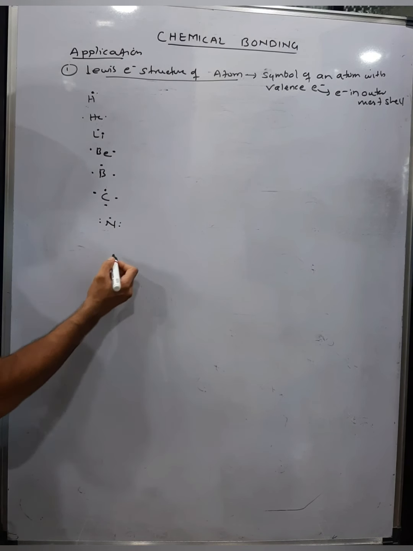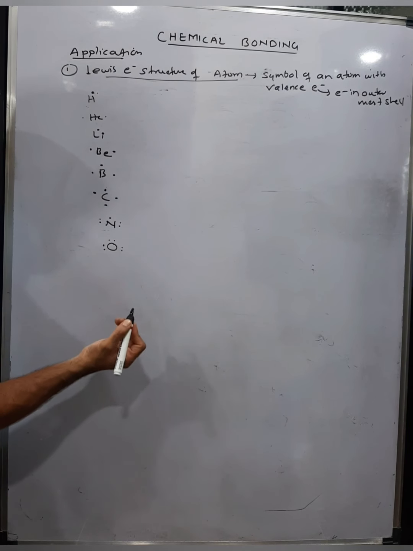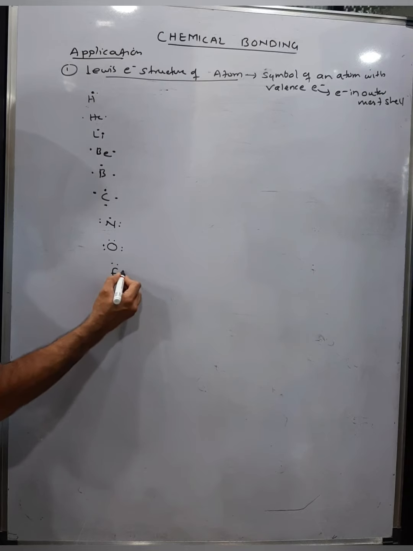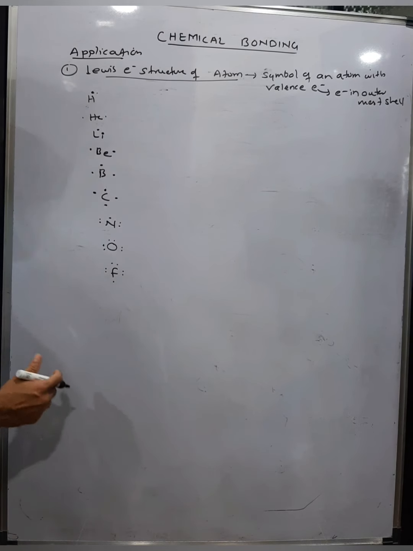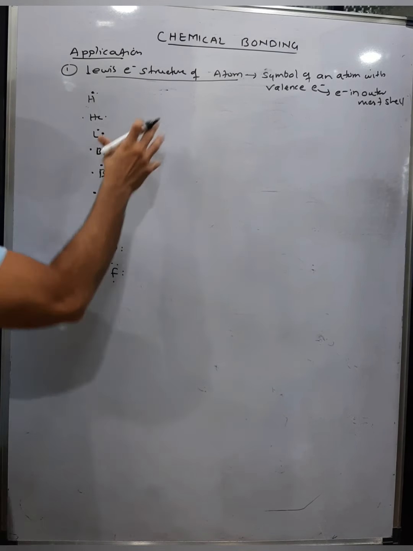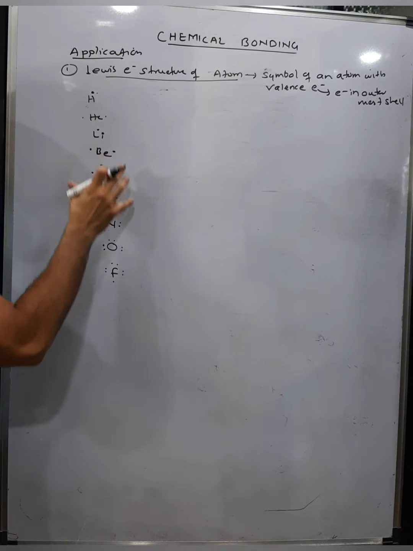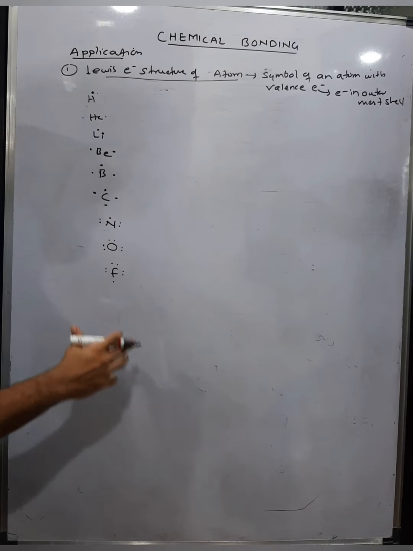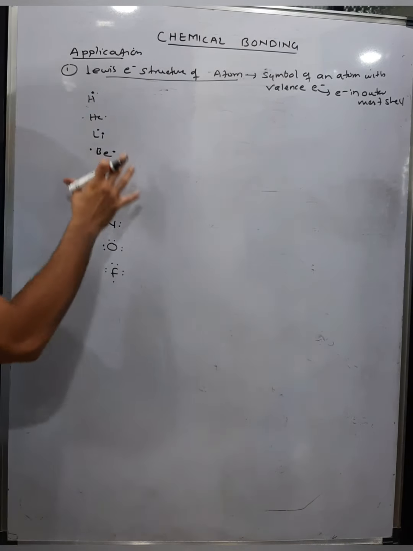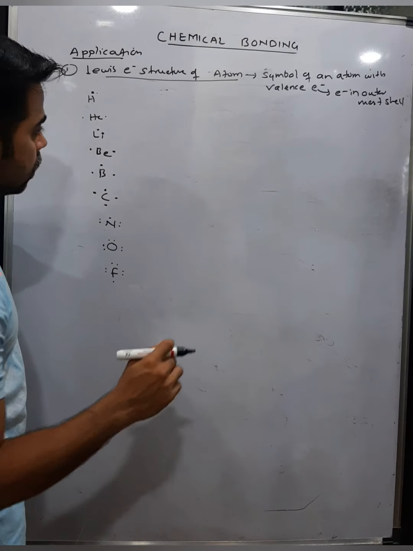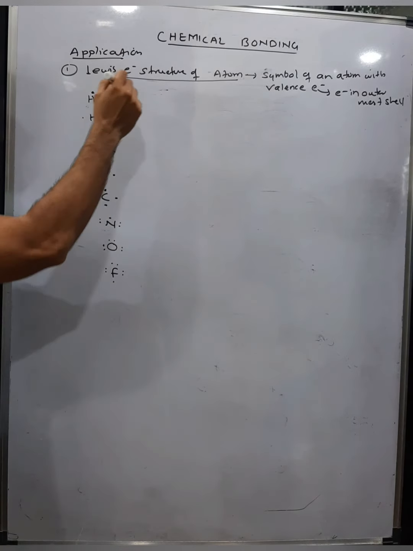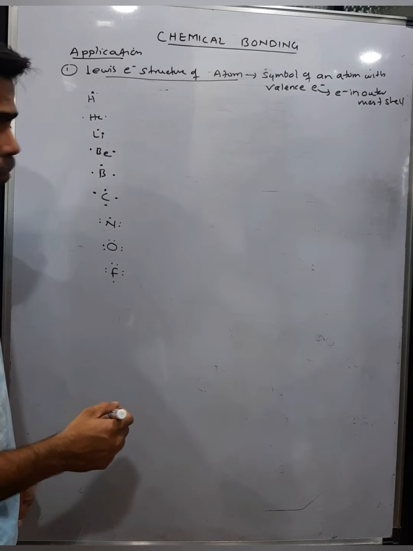After nitrogen you have oxygen, which has 6 electrons in the outermost shell. Then you have fluorine with 7 electrons in the outermost shell. So with the help of this, you can draw the Lewis structure of a particular atom. In this structure, you write the symbol of the atom and represent its valence electrons with dots. Therefore, this structure is also called the electronic dot structure.